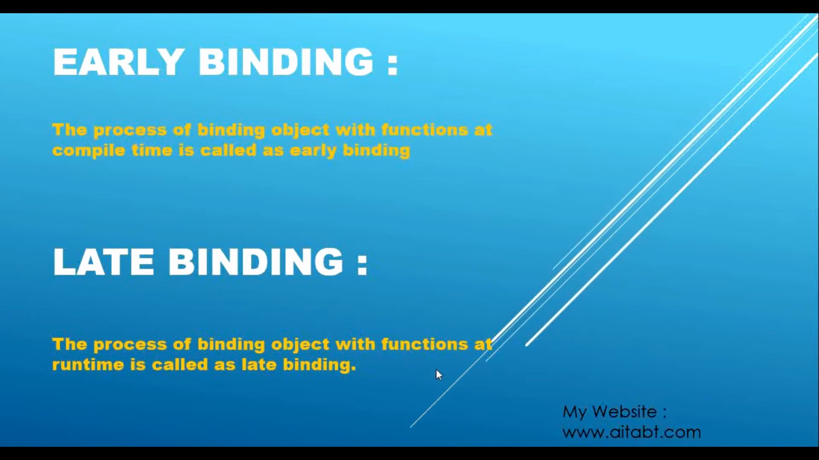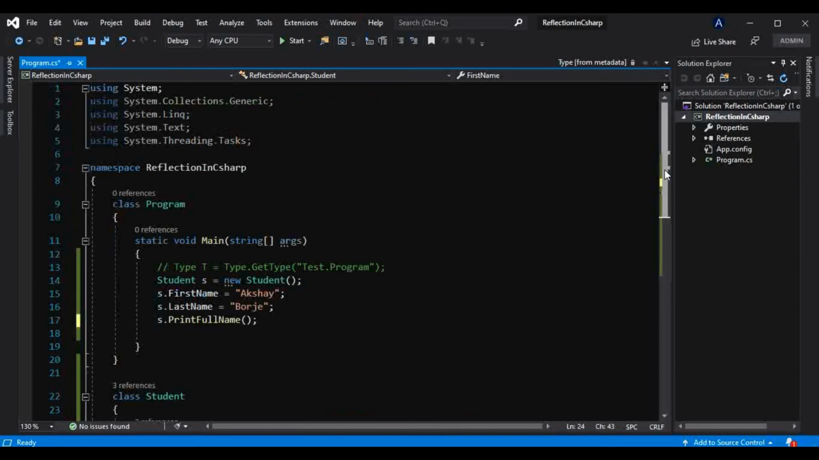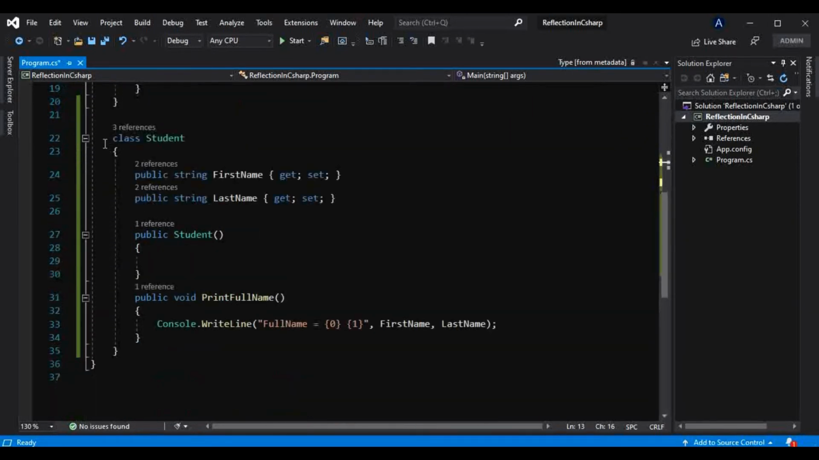Now let me give you an example of late binding. I have already told you there is a Type class which is present under the System namespace. We can use that Type class to implement late binding in C#. How is that possible? Let me show you. For now, let me comment this out.